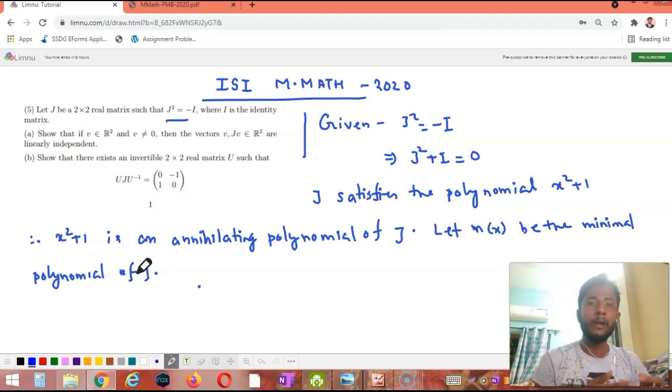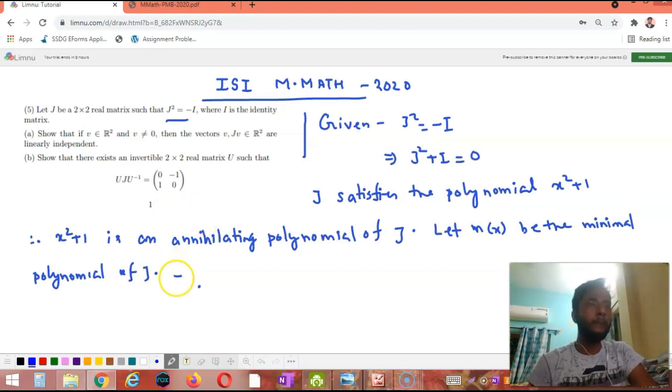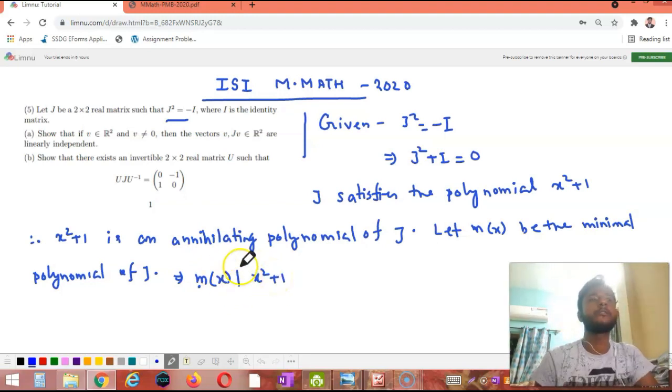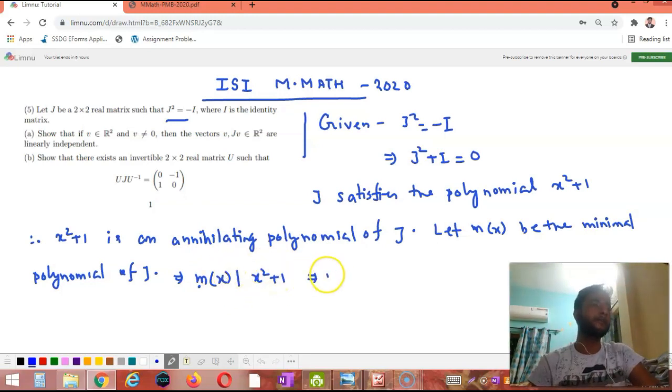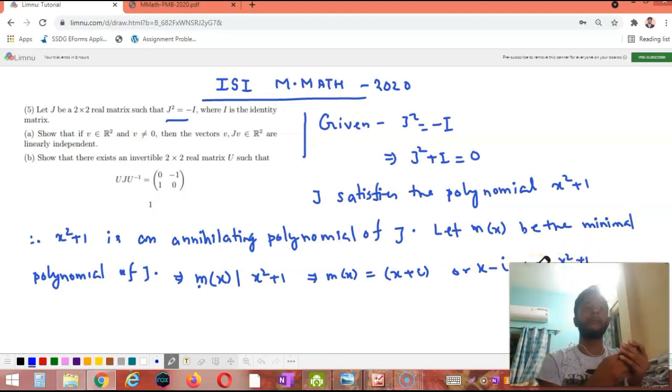We know that the minimal polynomial always divides an annihilating polynomial, so m(x) divides x squared plus 1. Now, what are the possibilities of m(x)? m(x) is either x plus i, or x minus i, or x squared plus 1.